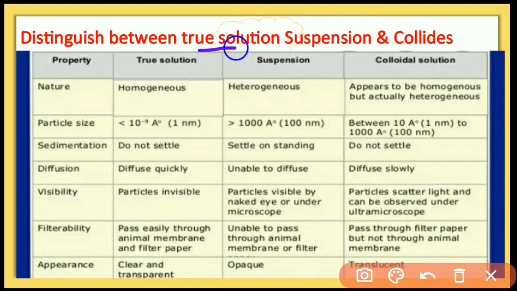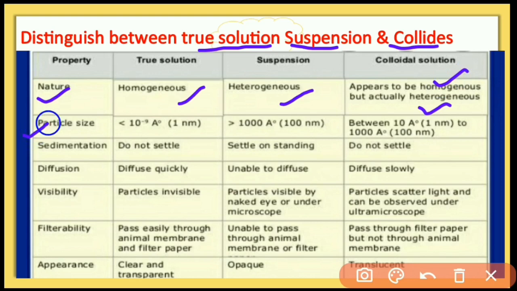Distinguish between true solution, suspension and colloids. On the basis of properties, we can distinguish all three types of solution. First is the nature of the mixture. A true solution makes a homogeneous mixture, a suspension makes a heterogeneous mixture, and a colloidal solution also makes a heterogeneous mixture, but it looks like homogeneous.